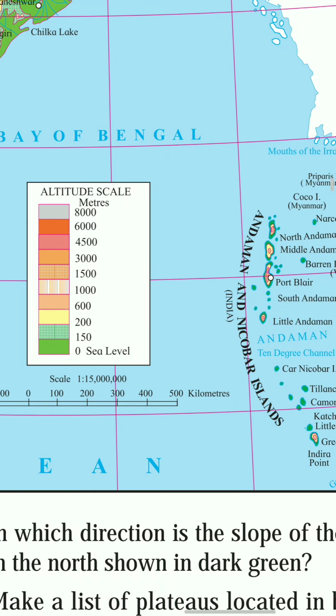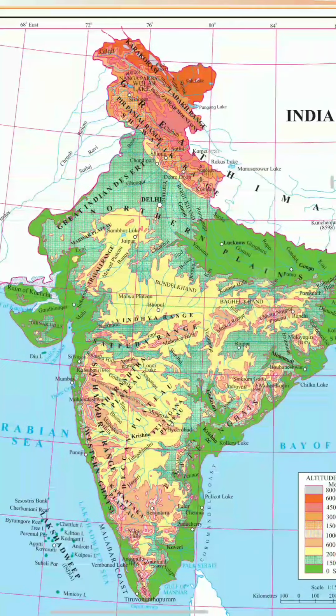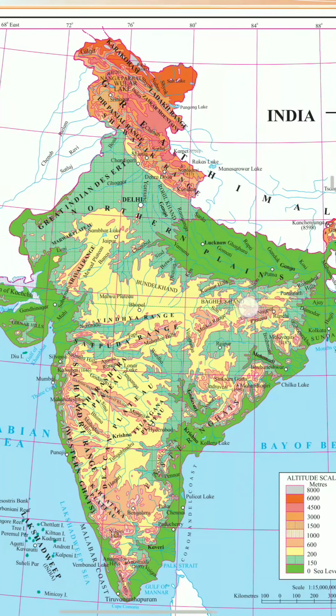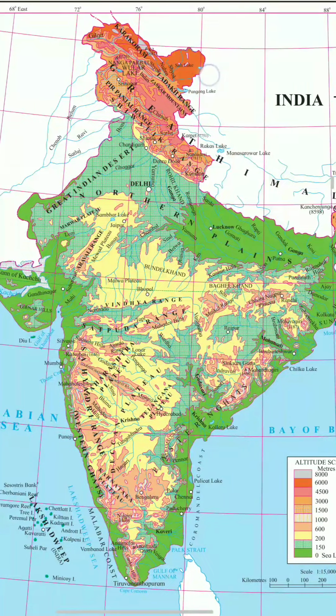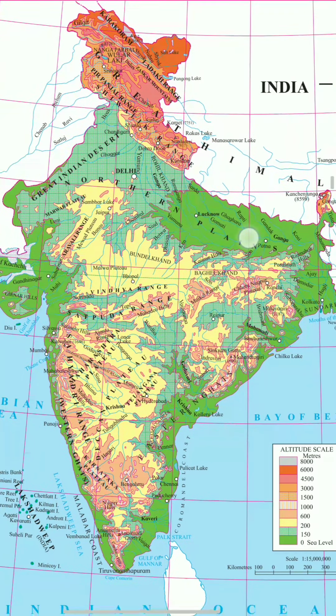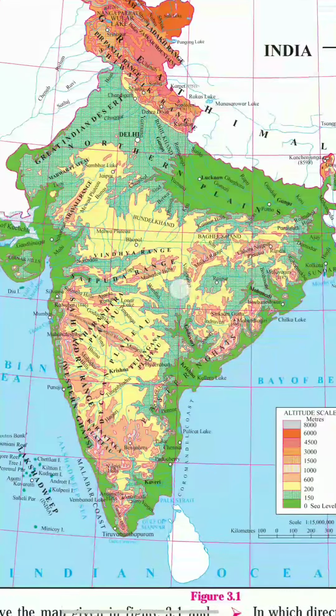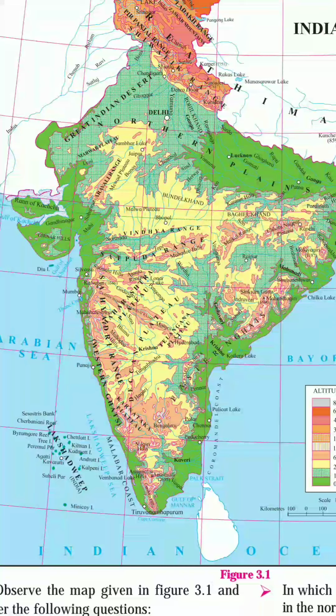Okay, so in this way we divide India in the 5 regions, 5 groups, 5 divisions. What are those 5 regions or 5 divisions? That is Himalaya at the north, then northern plain, then plateau, then coastal area, and finally the island groups.